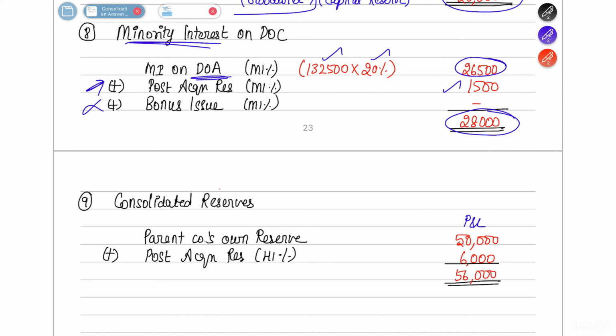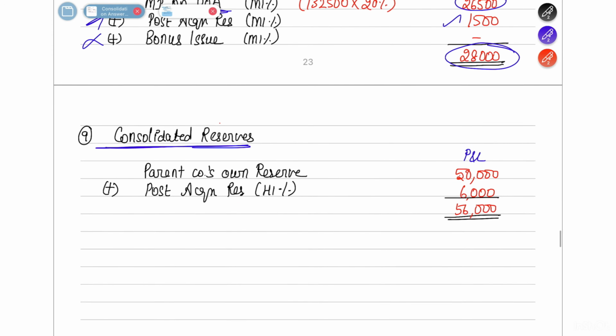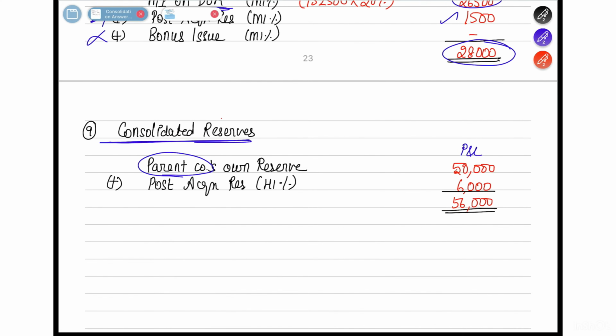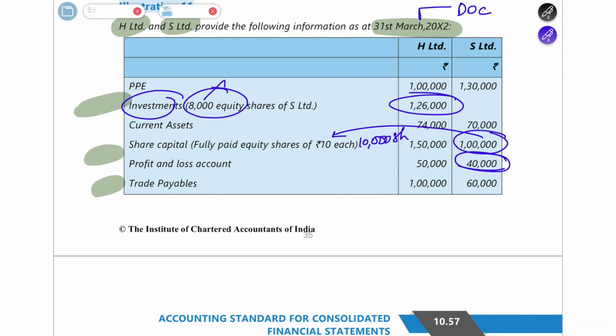And finally, there is a consolidated reserve. So in consolidated reserve, what you are going to see is first what is the parent's share. As given already in the question, the parent's share here is 50,000 in the P&L account.